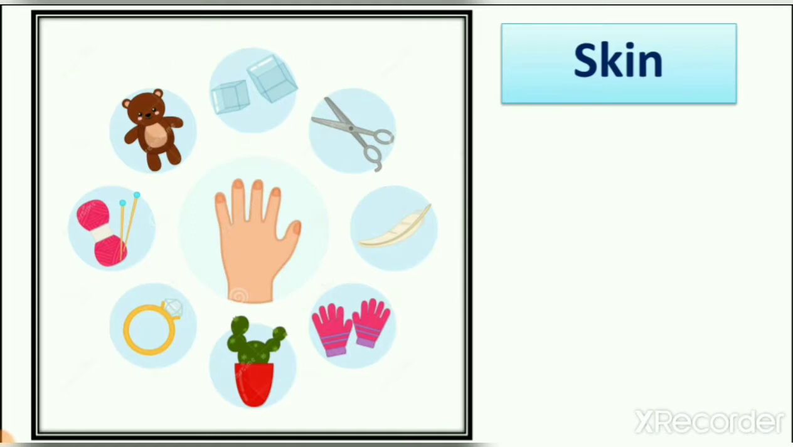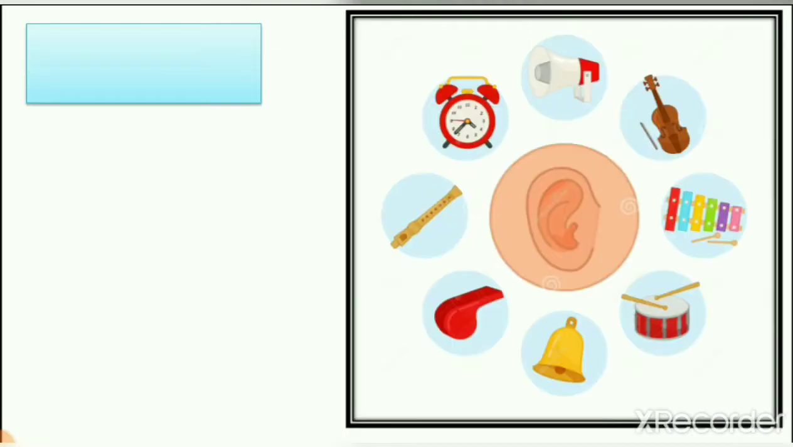Like ice is very cold, scissors are very sharp, and a cactus has a different type of touch, right? So here you can see different types of things which we feel with the help of our skin.